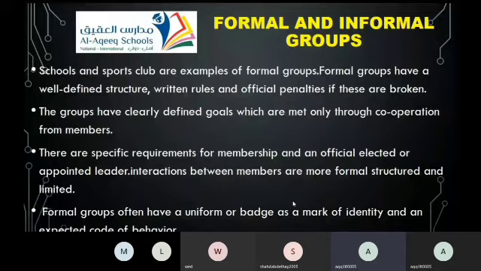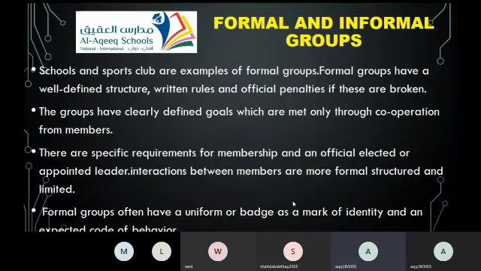If one member of the group does not respect the rules, he is going to be in trouble. Got it, girls? So in a formal social group there are written rules and a well-defined structure that everybody should respect and follow. This is a formal one.